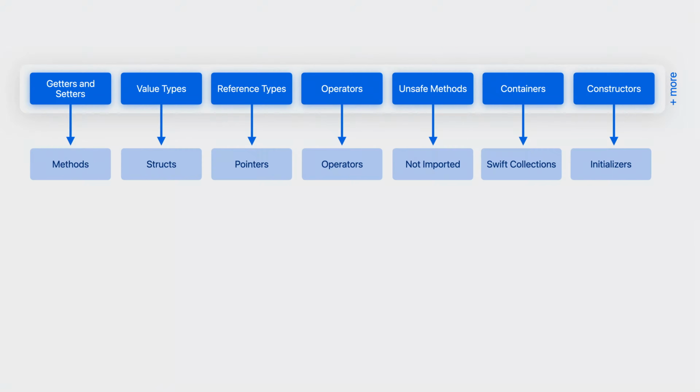C++ operators will be mapped to similar Swift operators, and containers will be automatically imported as collections. But the compiler also allows you to fine-tune how APIs are imported and expose APIs that feel even more natural. You can do this by providing the compiler with more information about your APIs through the use of annotations.